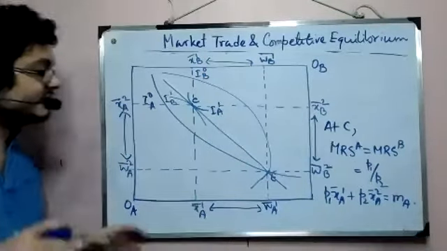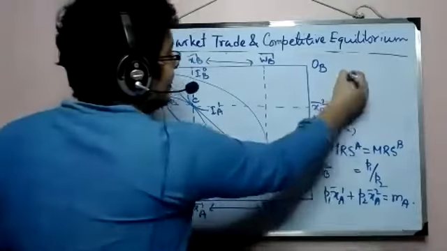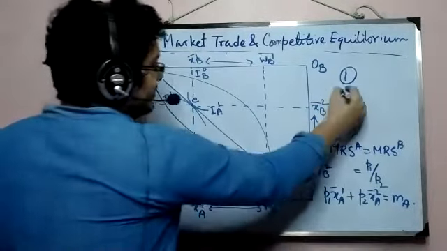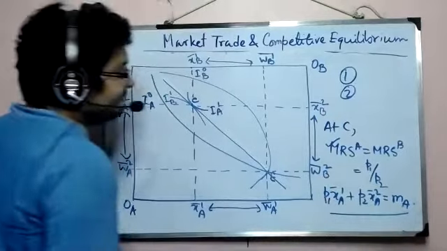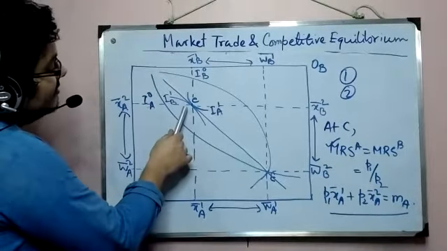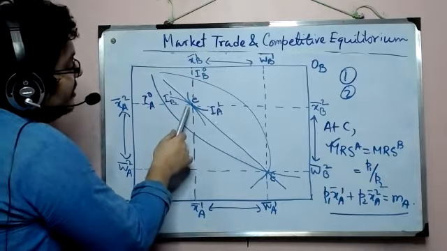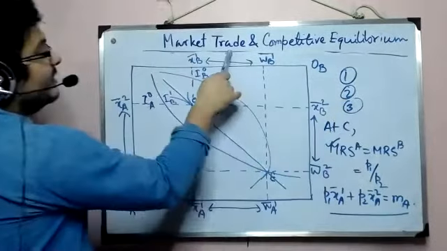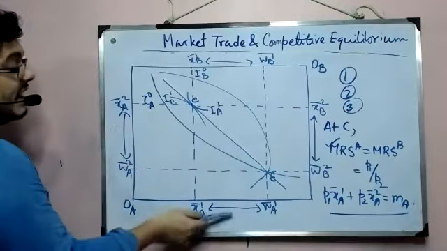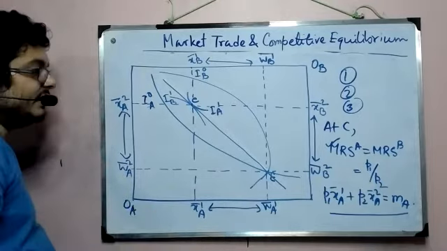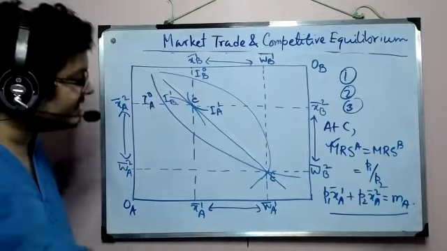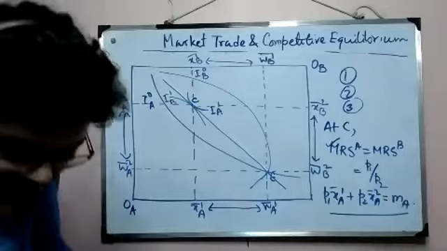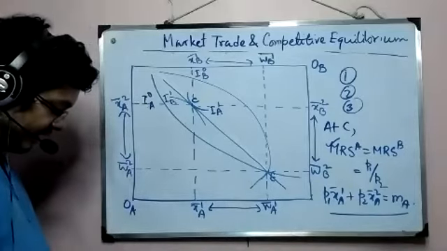Okay, so I'll say it again, three points. Number one is that this condition has to be satisfied, so the price line goes through the common tangential point. Number two is that the price line goes through both C and E. And number three is that this trade, shown by this gap, has to be supported by the price. Unless these three conditions are satisfied simultaneously, we do not have an equilibrium.